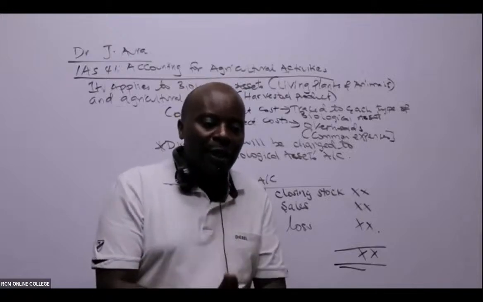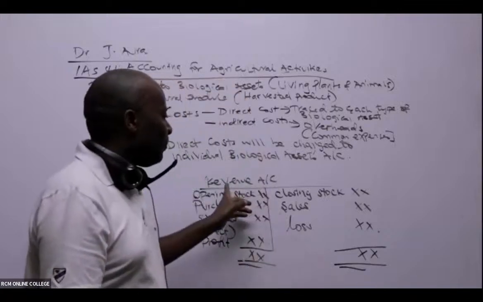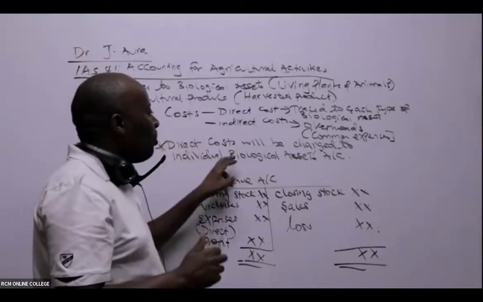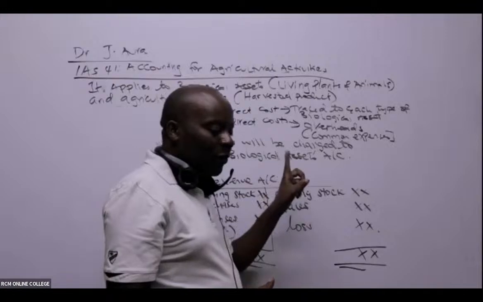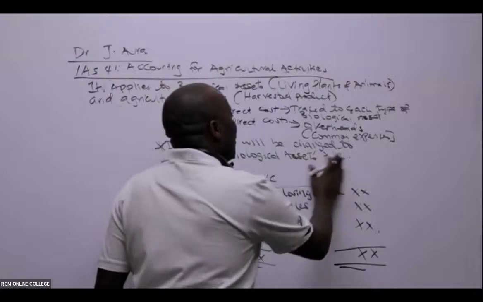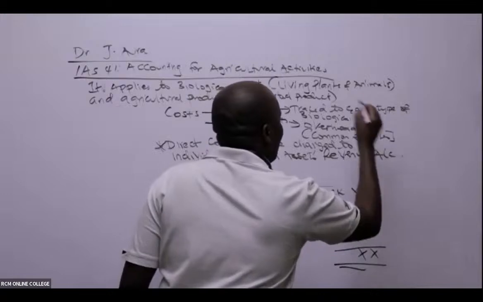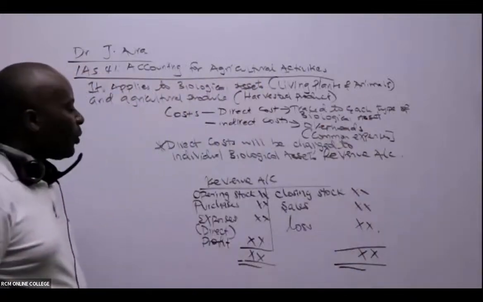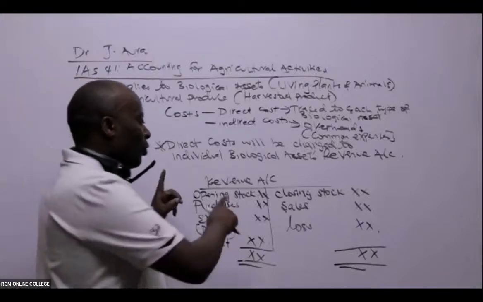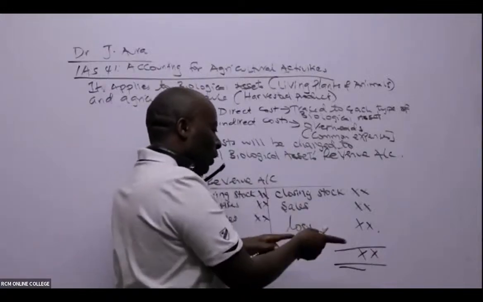And I've told you, ladies and gentlemen, from the beginning, that all direct costs will always be charged to the individual biological asset's revenue account. I've been able to do an example of a revenue account. How does this revenue account look like? Of course, we have opening stocks on both sides. We begin with opening stock here, and closing stock will go to the other side.